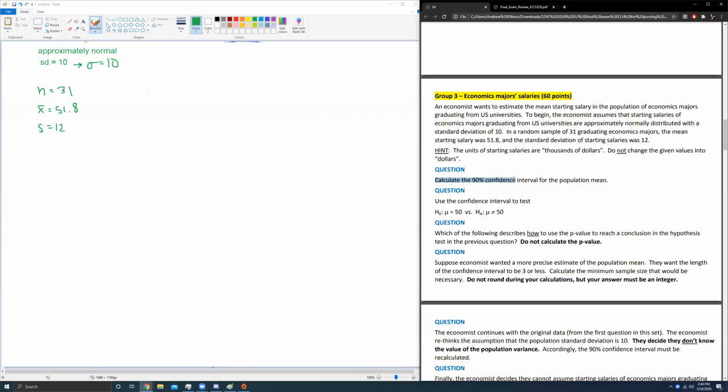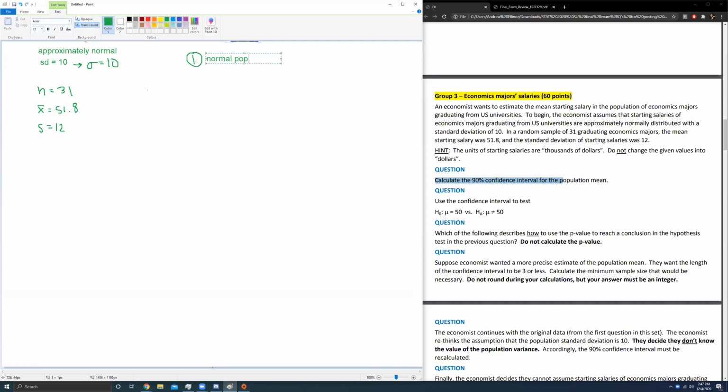Question 1, calculate the 90% confidence interval for the population mean. Of course, they could ask, what is the population? What is the distribution for the basis of this confidence interval? So let's get those out of the way right now. What's the population? This is a normal population, as opposed to general, because we were told it was approximately normal. This is not a Bernoulli population, because that would be for a proportion, and this is not a proportion.